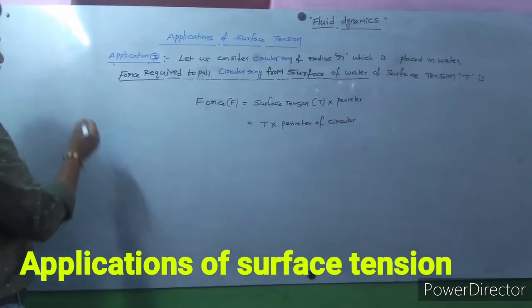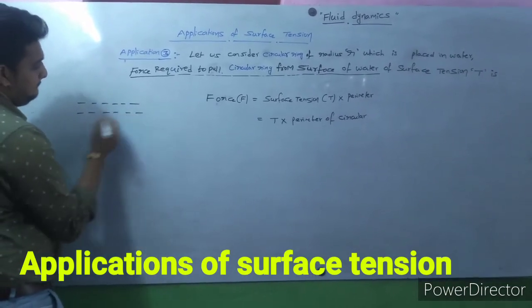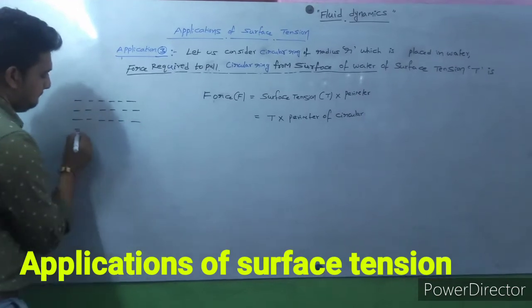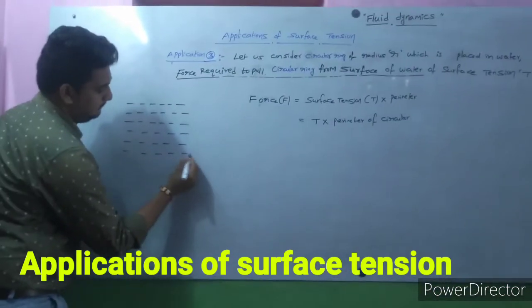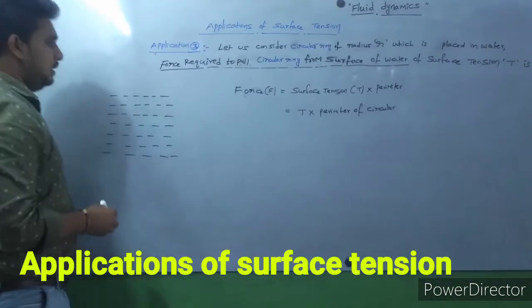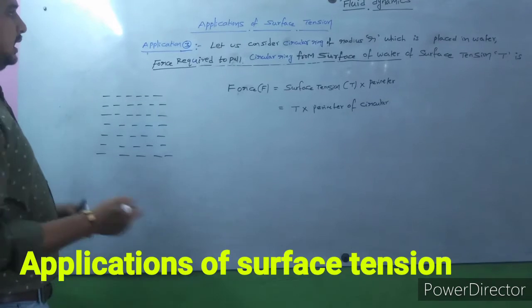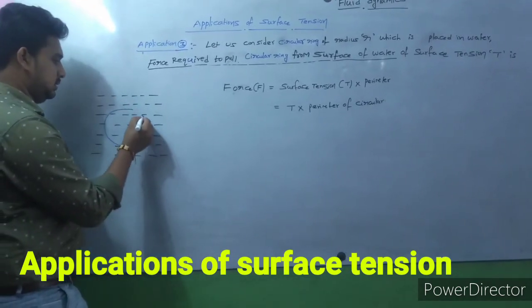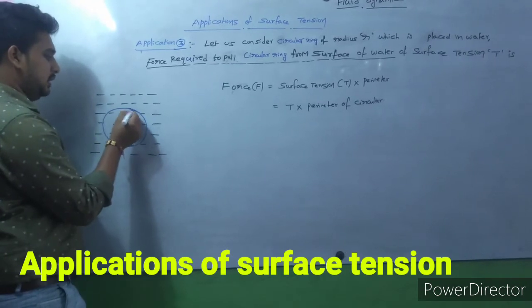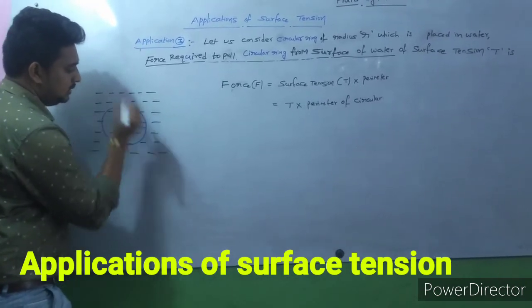Here, consider a liquid, and a circular ring of radius r.